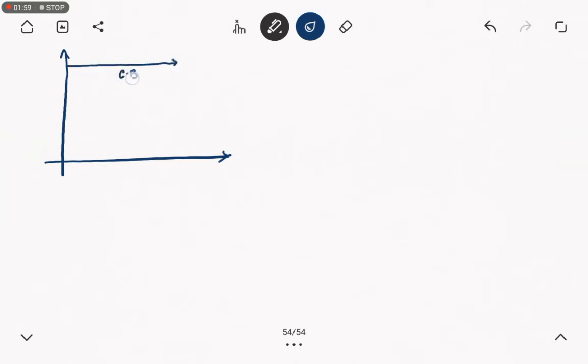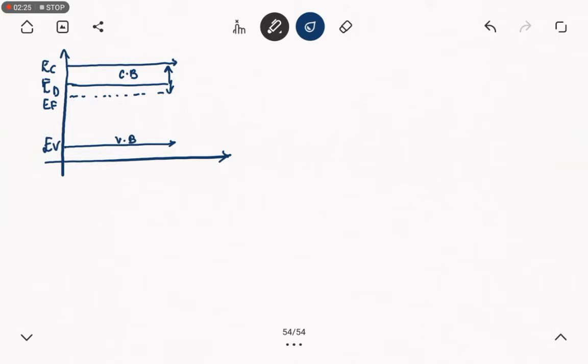This is the conduction band. This is the valence band. This is the energy level of the conduction band, this one is the donor level, and here comes the Fermi level. It lies near to the conduction band and far away from the valence band.